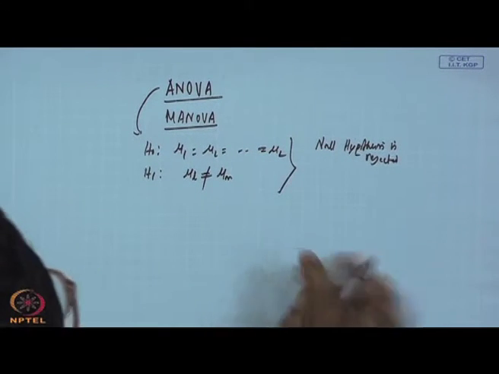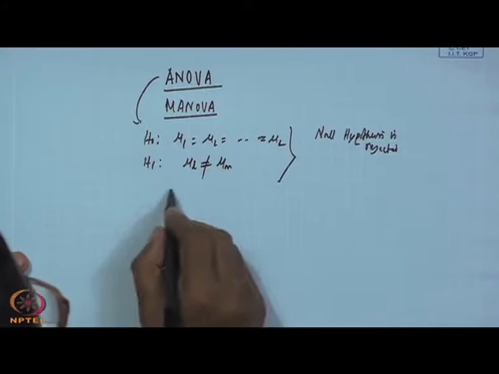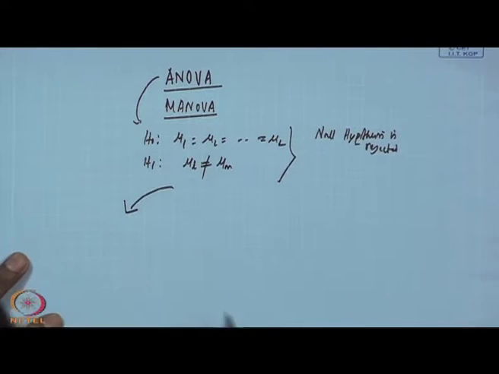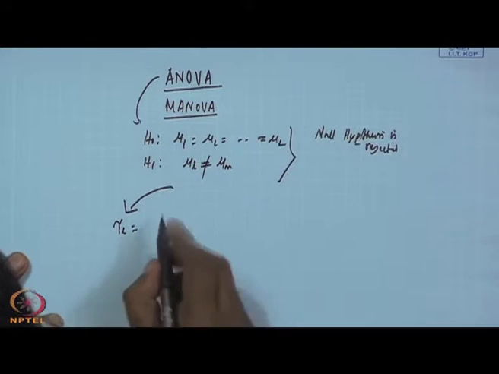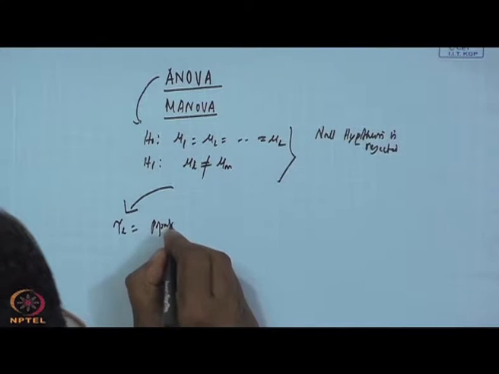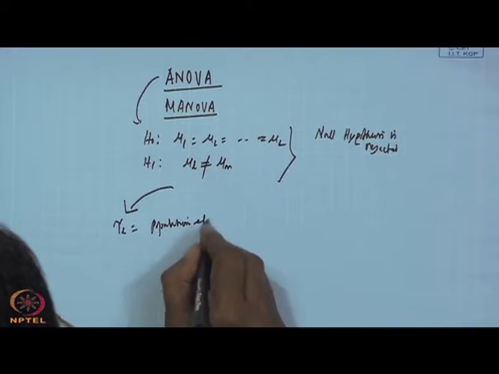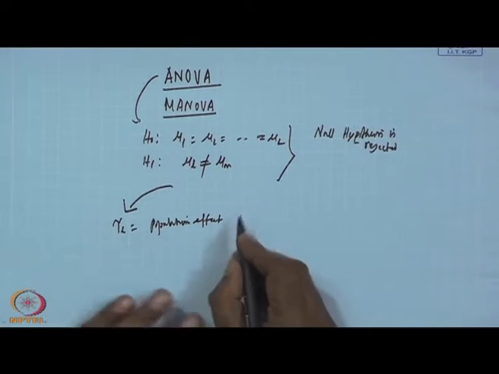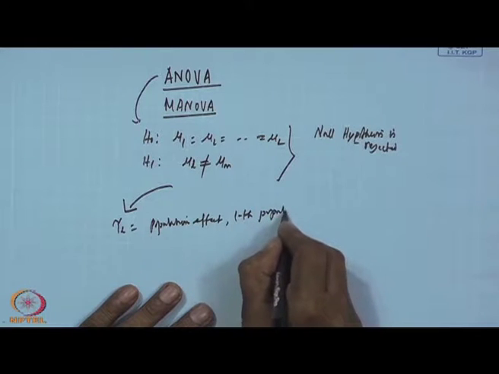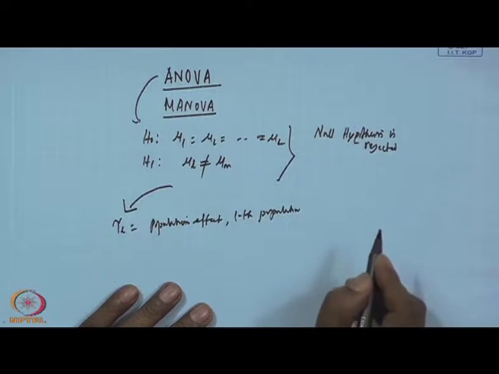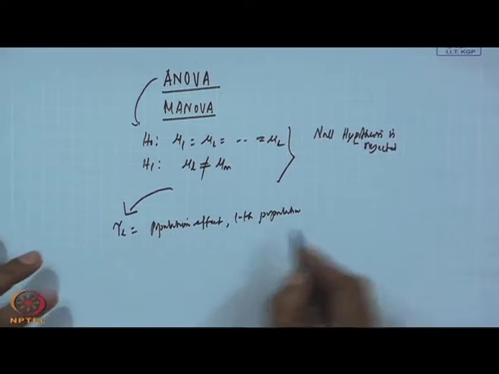Now, we will discuss two things. One is that when we talk about tau, that is the population effect, for the Lth population, we want to compute it.